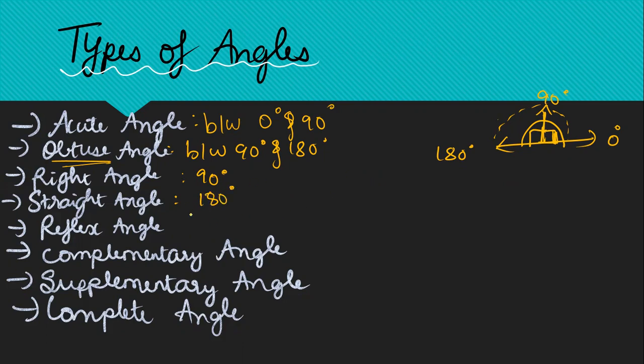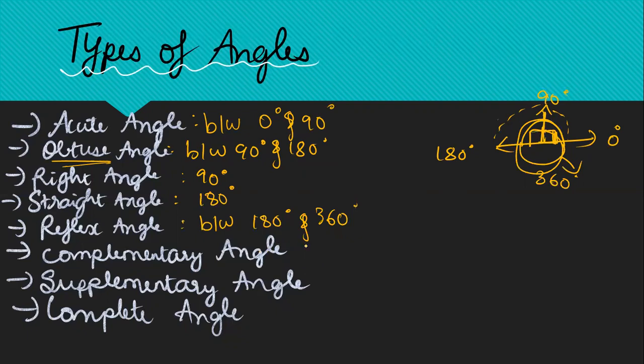Fine. What is a reflex angle? Any angle lying between 180 degrees to 360 degrees. This whole thing is 360 degrees, right? So anything lying between 180 degrees and 360 degrees is called a reflex angle. Okay, cool. So now you understood what is a reflex angle.